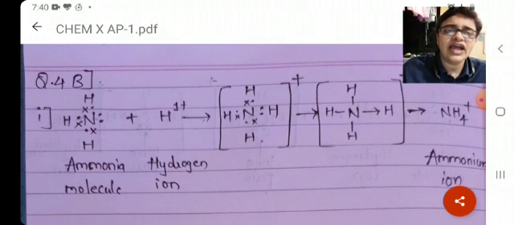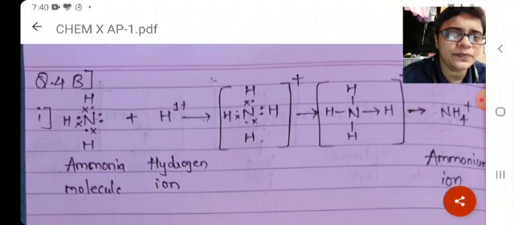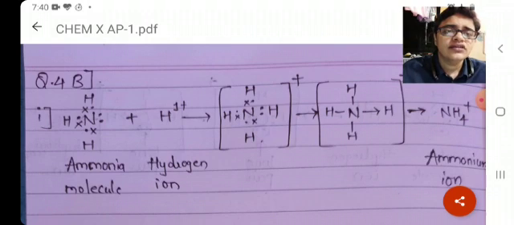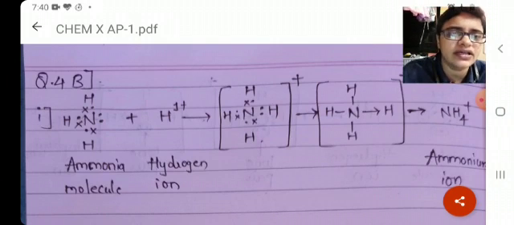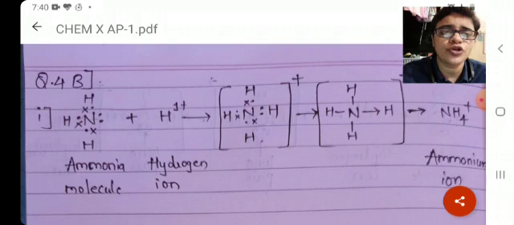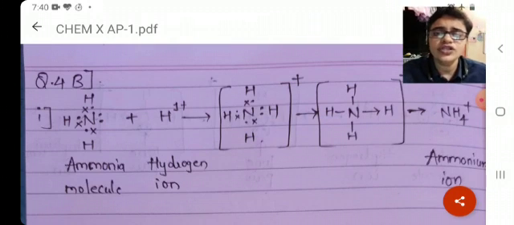Once that is done, we have to also show the Lewis structure, that is a line structure which is given on the screen. In this case also make sure that you mention that arrow sign which we can see in this particular diagram, the arrow from N towards H, that is called a dative bond. That is mandatory, and finally you have to write NH4 plus. So once again, guys, exactly the way it is given in the solution, in the same way you are supposed to draw in the exam also. If you have drawn exactly in the same way, then you deserve 1 mark for this, or else straight away 0.